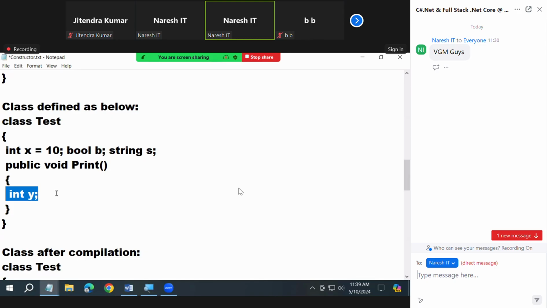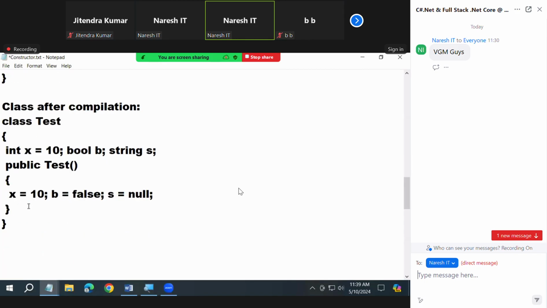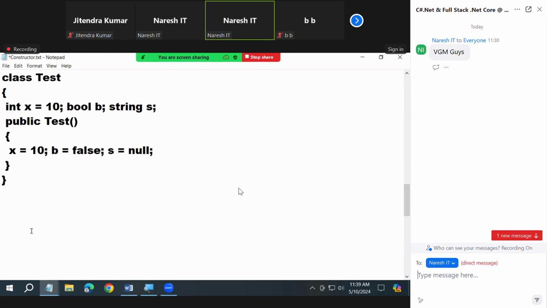What is your answer? y is not accessible outside. The constructor also cannot access it and initialize it. That is the reason why a constructor will never initialize variables. Constructors will initialize only fields. Is everyone clear or not? Understood? Okay. So every class will contain an implicit constructor if not defined explicitly. And don't forget, these implicit constructors are public. Okay.